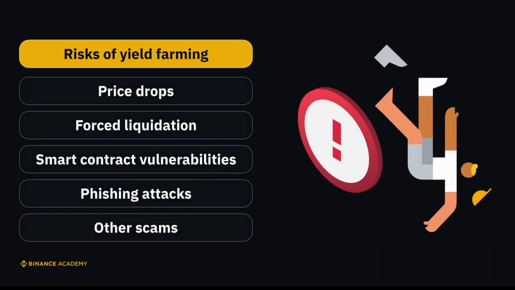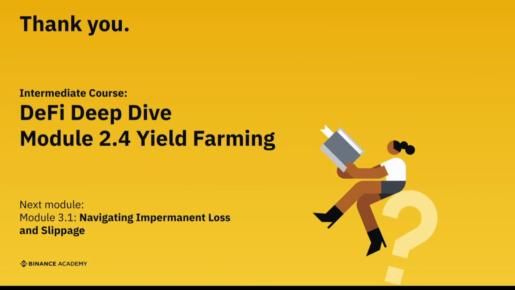As you can see, things can get complex very fast, and users must be aware of the risks of yield farming. When prices drop, users can be forced to liquidate their crypto collateral at a loss at the least optimal time. Moreover, smart contracts can have vulnerabilities, and user funds could be at risk, not to mention phishing attacks and other scams that could cause loss of funds. Lastly, crypto's volatile prices can lead to heavy slippage and impermanent loss. But that's the topic of the next and last section of this course.